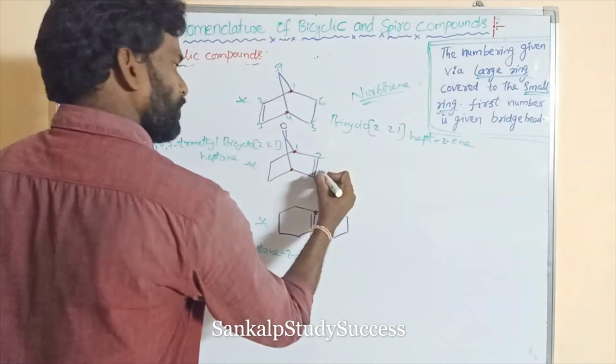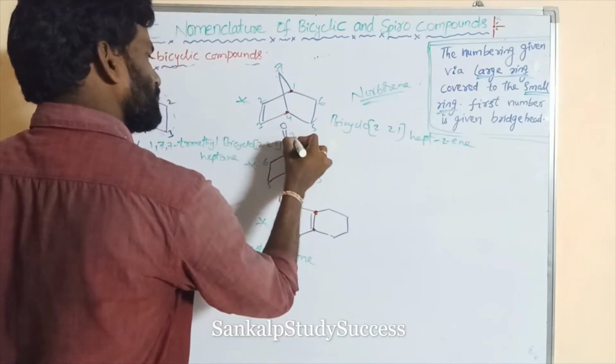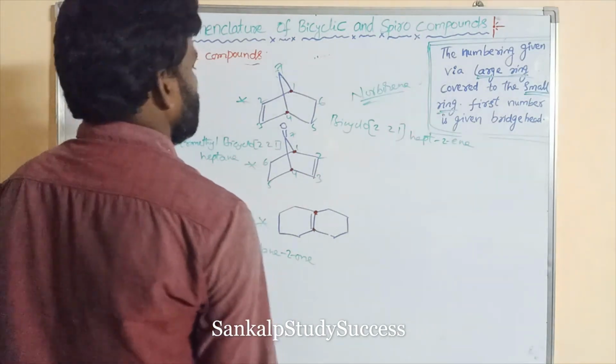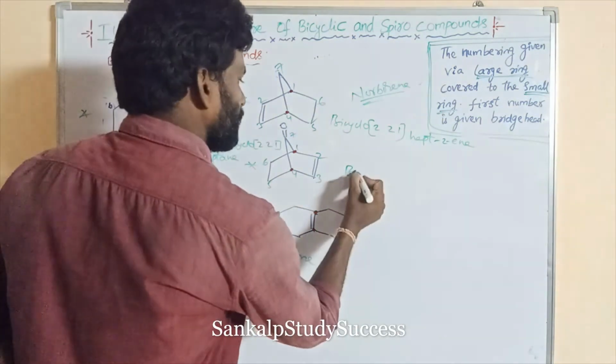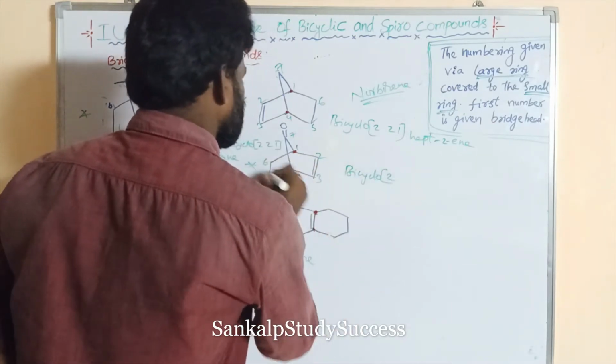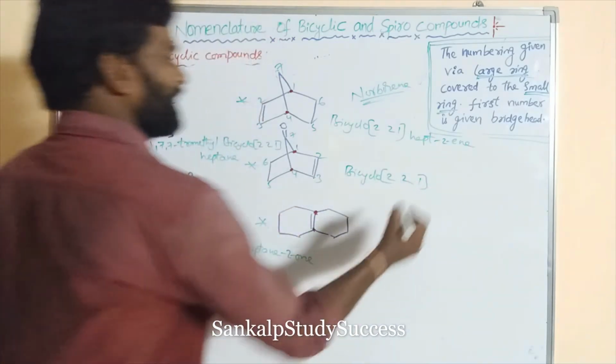Right. Its common name. Next goes to this. 1, 2, 3, 4, 5, 6, 7. Right. So what is its name? Bicyclo. This is a 2 carbon bridge. This is also a 2 carbon bridge. This is a 1 carbon bridge. 2, 2, 1. How many carbons?